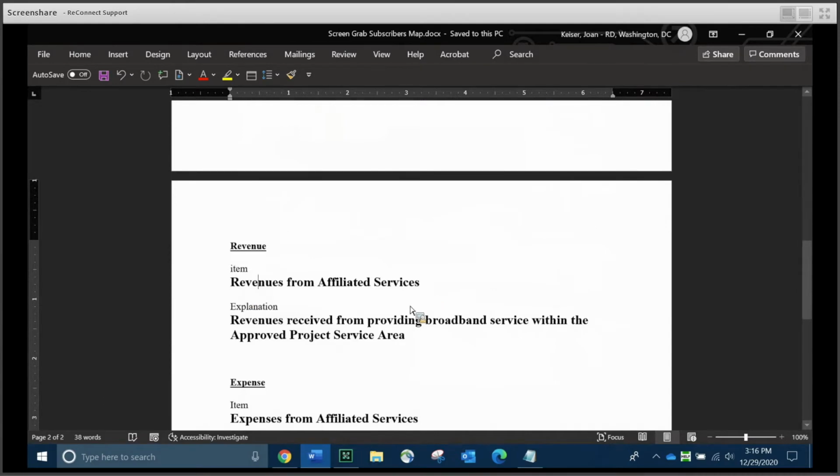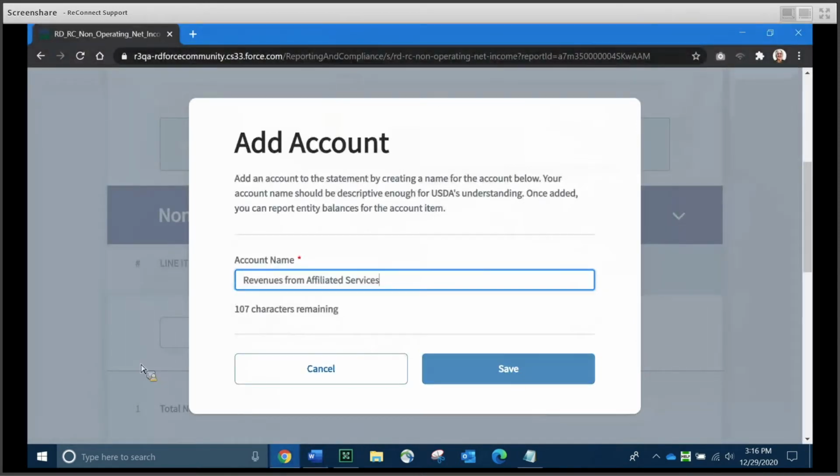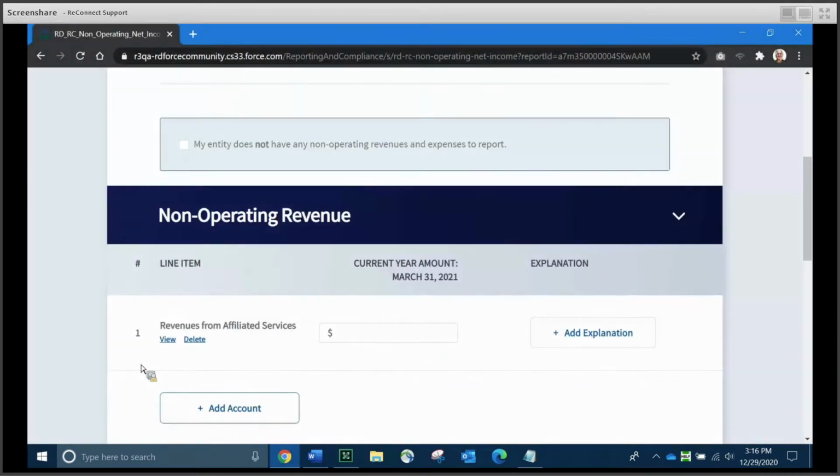I've got some data saved, so I'm just going to go ahead and use that very quickly and copy it. And I'll paste the name in, and I'll go ahead and save the name. And we are back on the non-operating revenue section of the schedule. You can see our brand new account right here on line 1. If we're not happy with it, or maybe we misspelled something, we can always delete it. The next thing that you want to do is provide the dollar amount for this particular item in $1,000. And you'll see when I click out of here, something interesting happens.